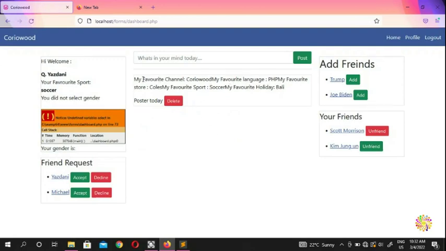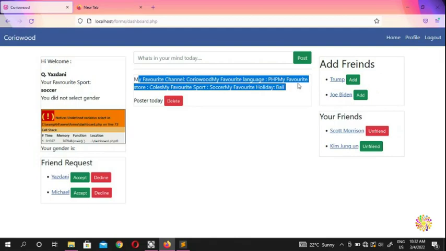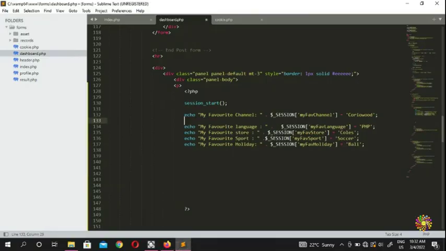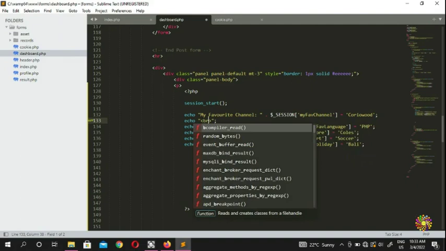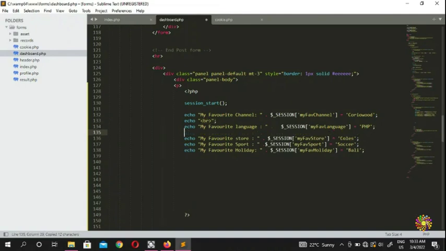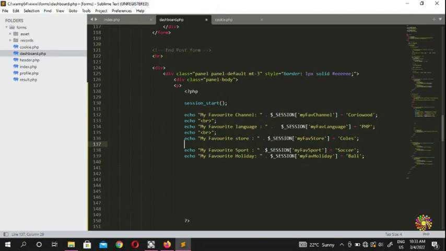Oh, they're all coming on top of each other, so we're gonna put some sort of break. So echo, we put a break, echo, and we put a BR. Okay, so that's a BR, and then you guys gonna come here and put an echo BR, or you guys can put echo BR, and you guys can put echo BR.